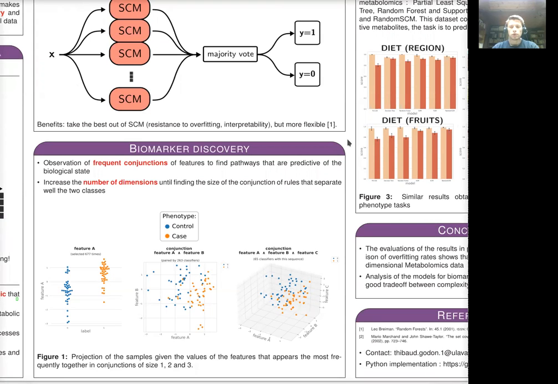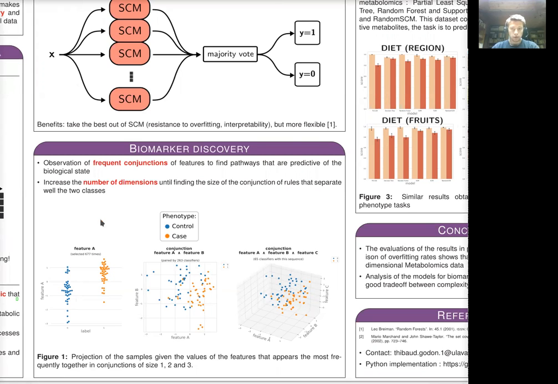The model is composed of an ensemble of conjunctions of rules based on features. We can then count the number of times some features appear together in the same conjunction. If we count the number of occurrences of the feature that appears the most, it is possible to compute a univariate analysis of the dataset based on this feature, as shown in the first figure.